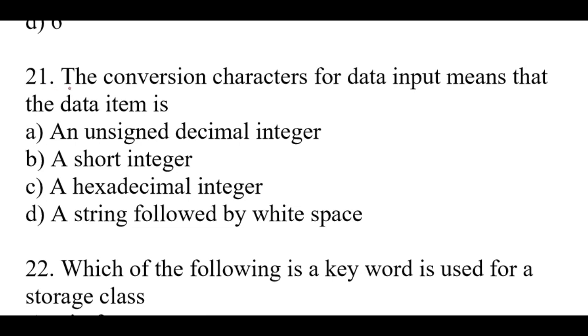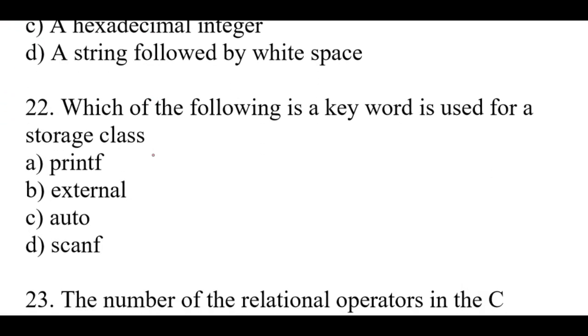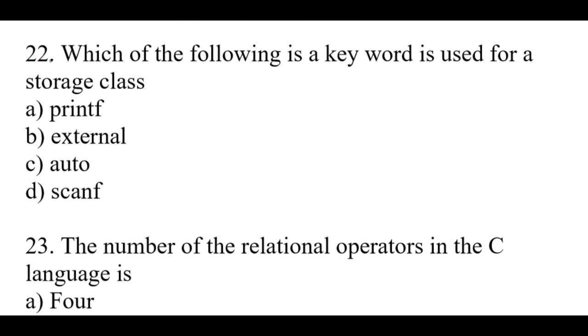Question number 21. The conversion characters for data input means that the data item is. Right option is B. A short integer. Question number 22.